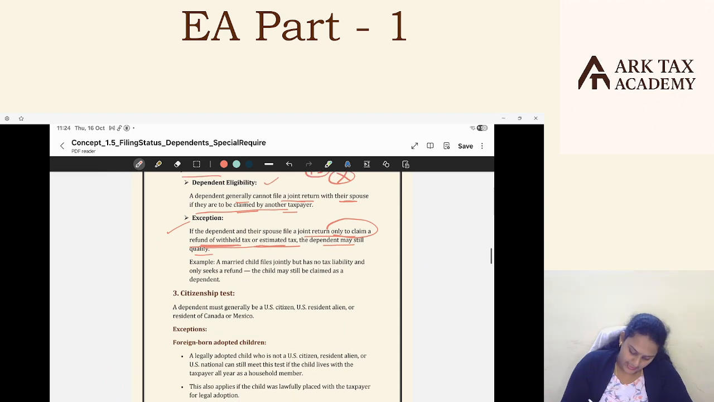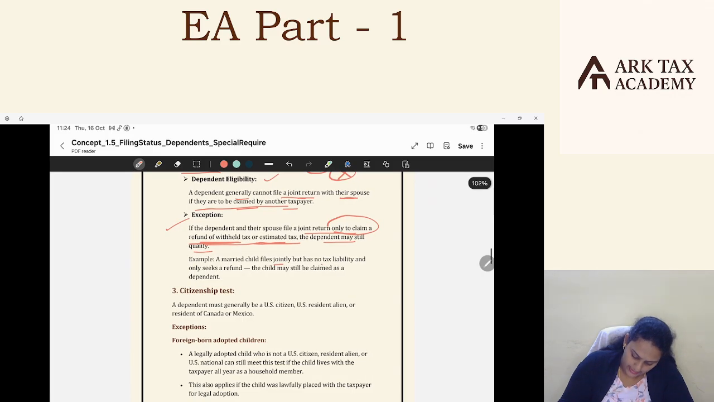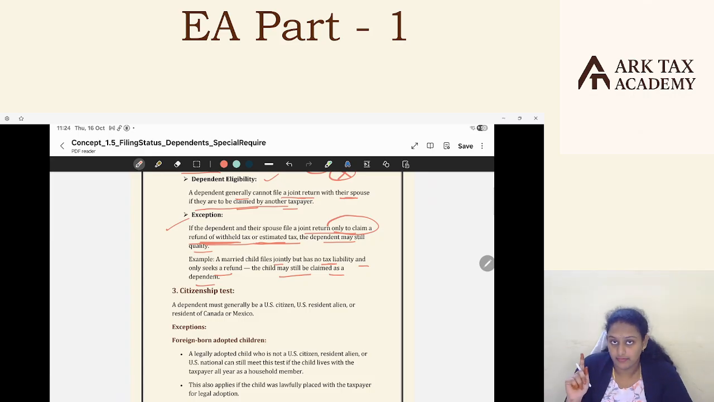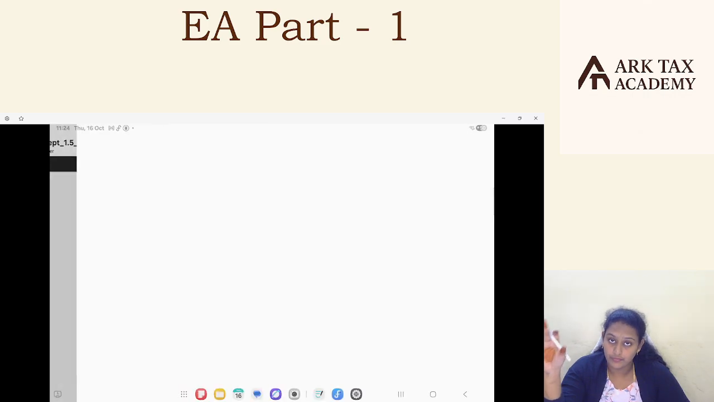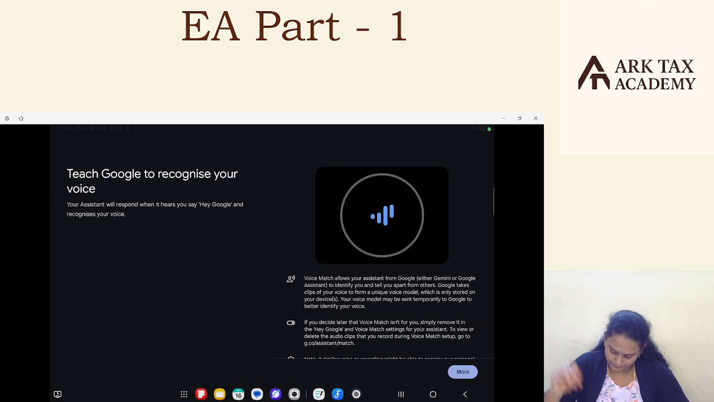A married child files jointly but has no tax liability and only seeks a refund. The child can still be claimed as a dependent. There should not be any tax liability in the joint return being filed by my son. Both of them, my son and his spouse, should not have any tax liability. That should be purely a refund case. Both are filing jointly because both of them want to get their refunds.